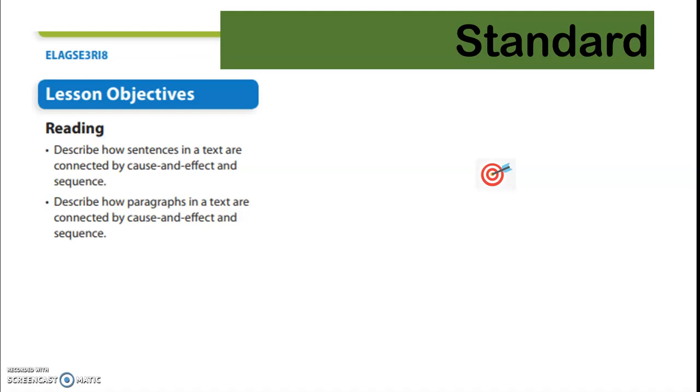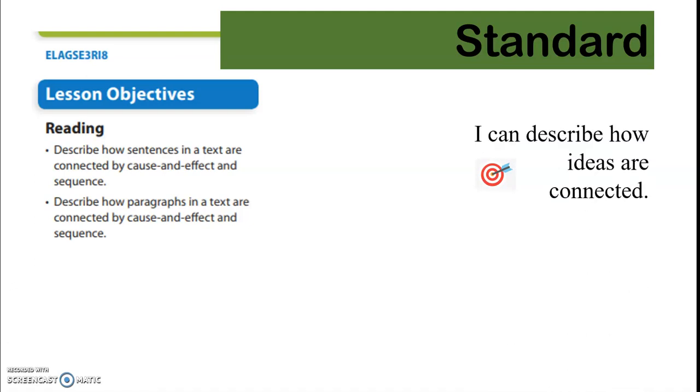Boys and girls, you will notice that we have some very familiar terms here. Just last week, in week 3, we talked about cause and effect. Before that, in week 2, we talked about sequence. Now we're going to see how sentences are connected using cause and effect and sequence. We're also going to see how paragraphs in a text are connected by using cause and effect and sequence.